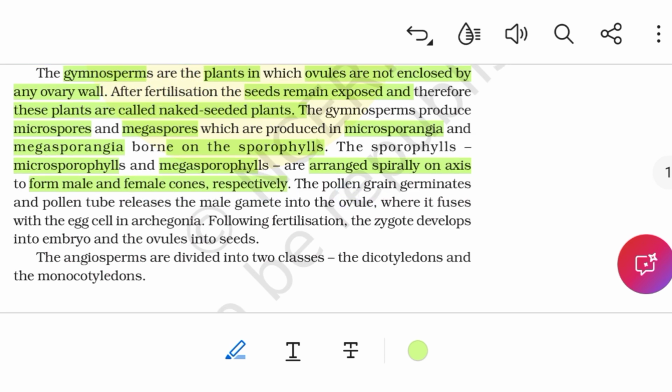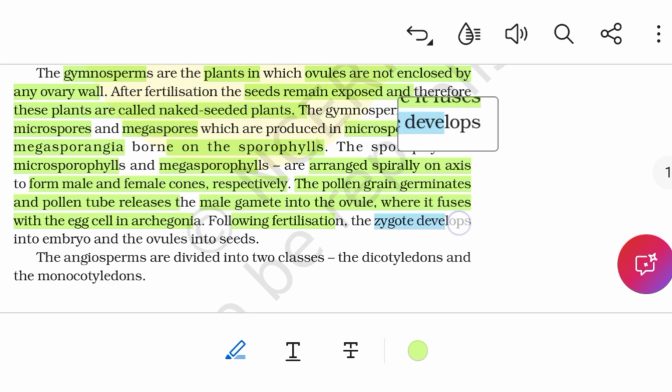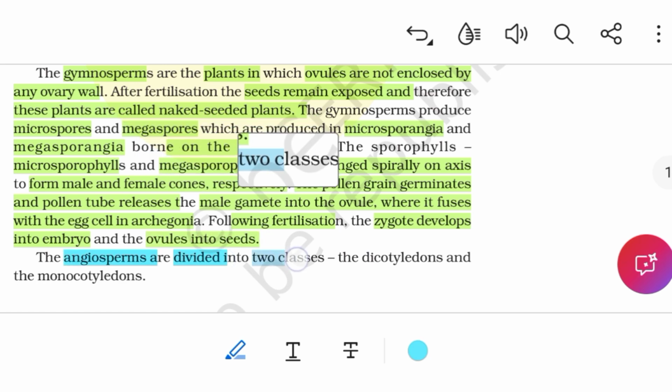The pollen grain germinates and the pollen tube releases the male gametes into the ovule, where it fuses with the egg cell in archegonia. Following fertilization, the zygote develops into embryo and the ovules into seeds. The angiosperms are divided into two classes, the dicotyledons and the monocotyledons.